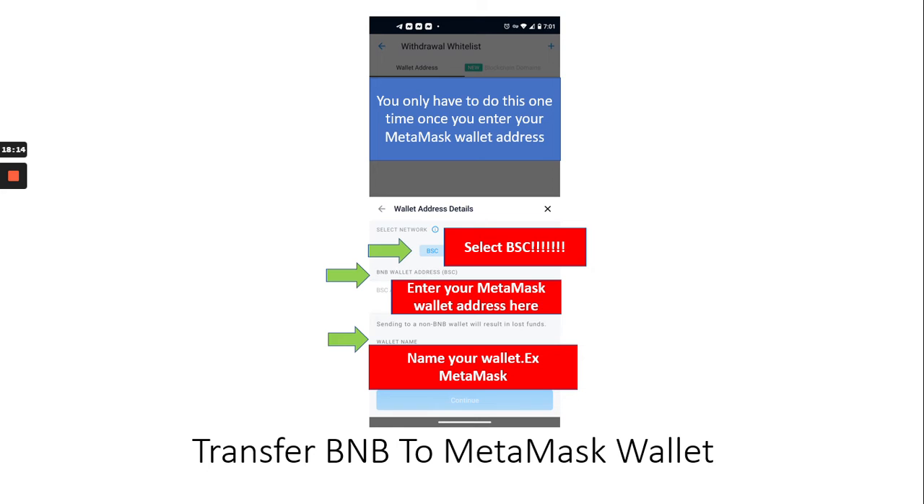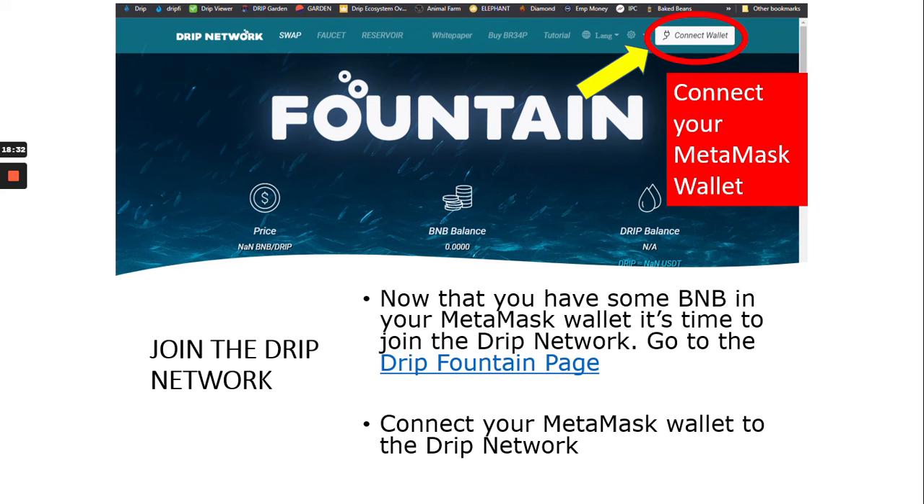Okay, so very important. Then after that, you would enter in your MetaMask wallet address. You can nickname your wallet so you can figure out which one is which if you use multiple wallets. And then you would just hit continue. That's how you transfer BNB to your MetaMask wallet, and then you would follow the instructions from there. So once you have BNB in your MetaMask wallet, you would come to the drip fountain page and connect your wallet. Okay.